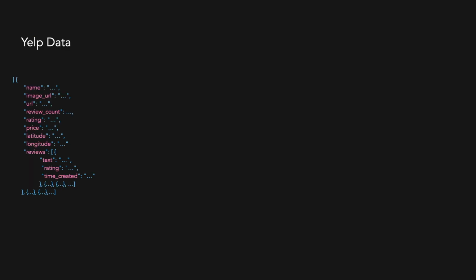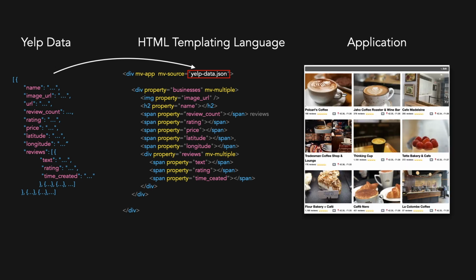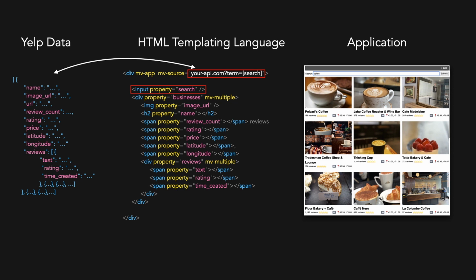So they take their Yelp data and they plug it into an HTML templating language that reads and displays an object's properties. And now they have an application that reads Yelp data. Well, they're not completely done with Yelp, because now they need to write more code to make this application dynamic, meaning it reads from an input, searches the Yelp API, and displays the result. And now they're done.